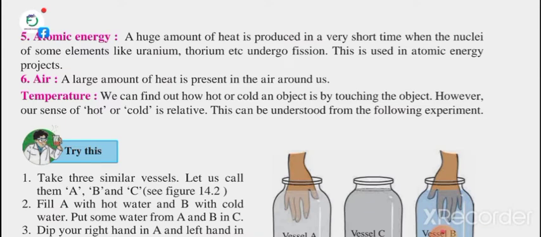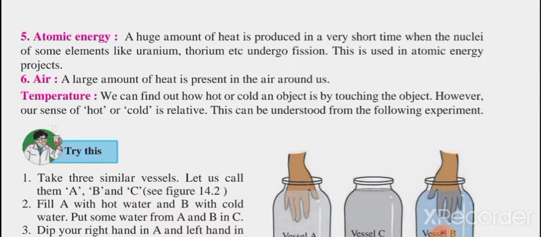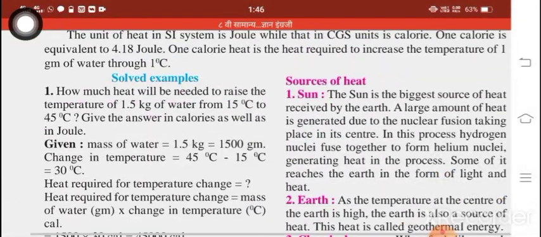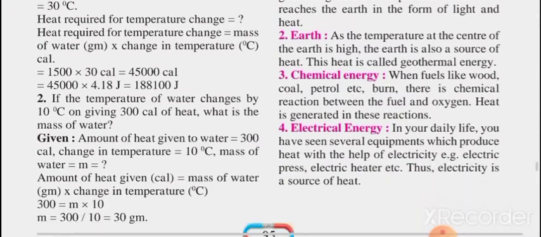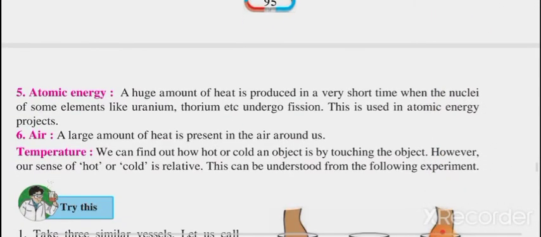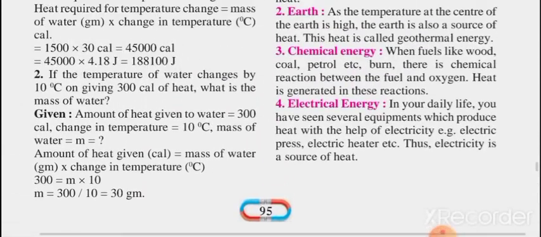Okay, now next is air. A large amount of heat is present in the air around us. So these are the sources of heat. What are the sources? Very first is the sun, next is the earth, chemical energy, electrical energy, atomic energy, and air.